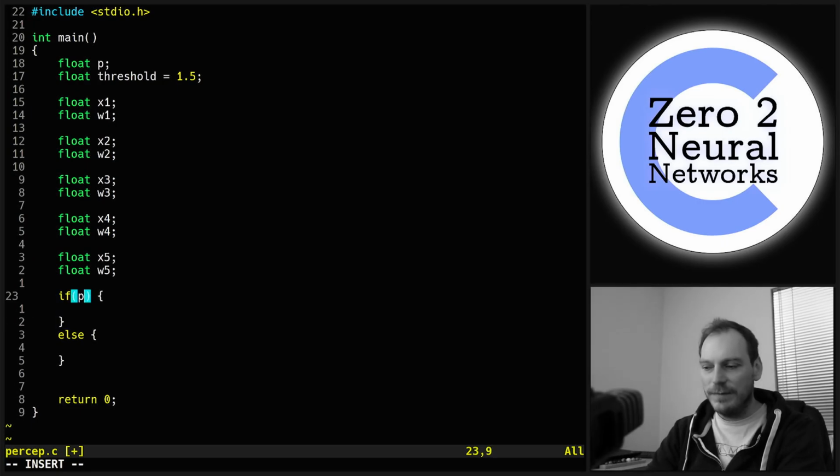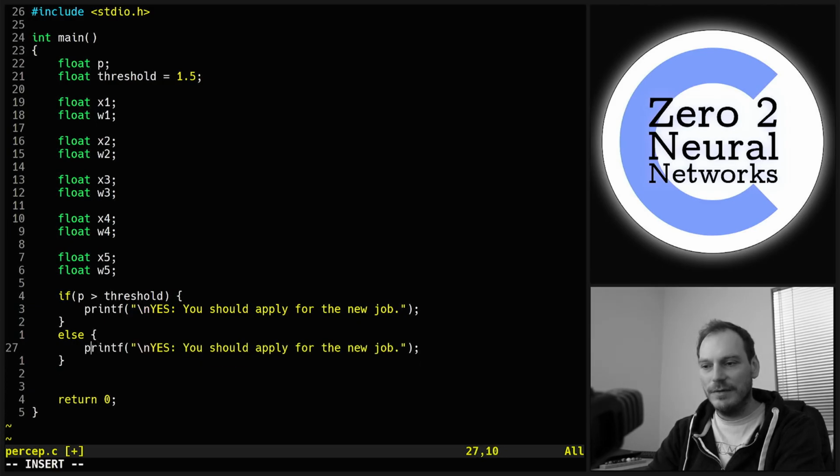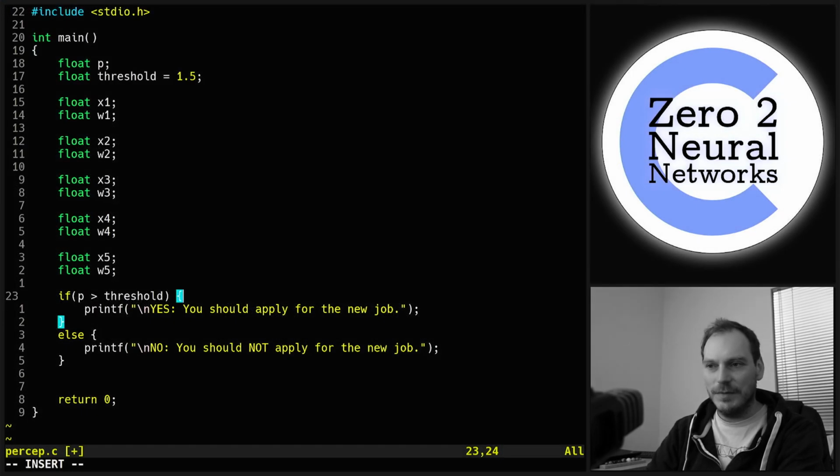And we want to put if p is greater than threshold, and in our example we want to output some kind of message. We're going to put yes, you should apply for the new job, and then else we're going to put no, you should not apply for the new job in our job AI example.